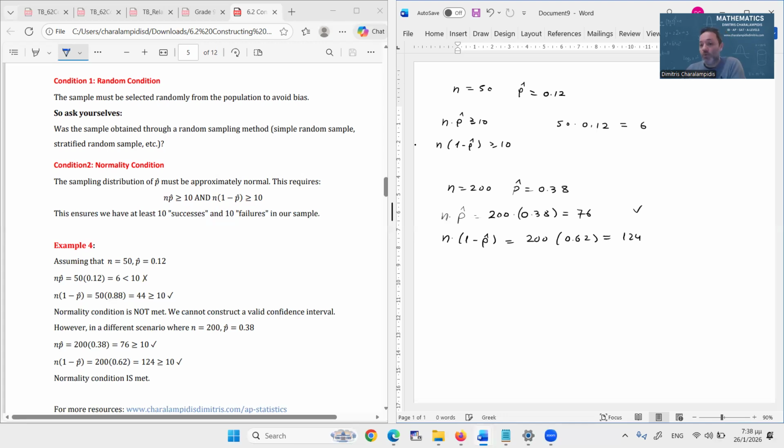Here both are greater or equal than 10, which means that yes, the normality condition is met. Let's recap. We have seen the random condition and the normality condition.